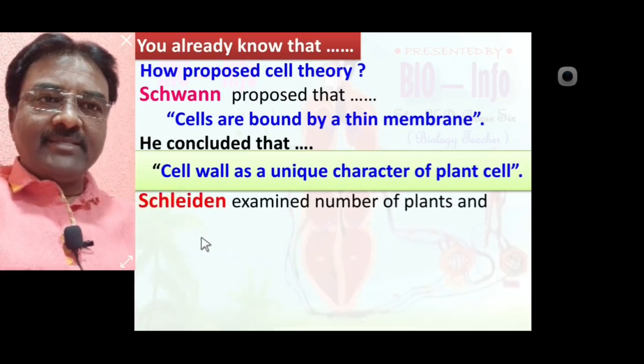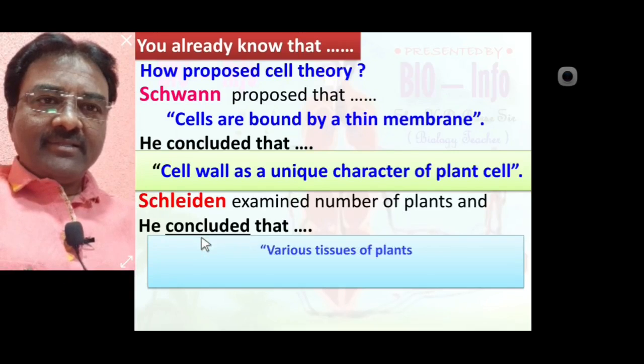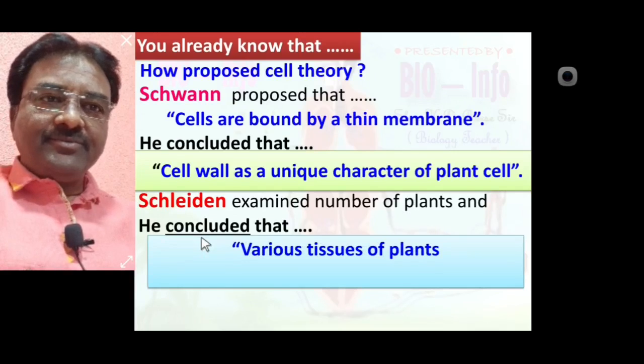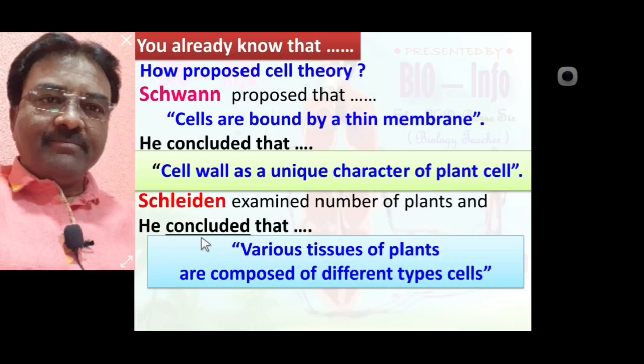And Schleiden examined a number of plants, and he concluded that various tissues of the plant are composed of different types of cells. This is the conclusion of Schleiden, while cell wall as a unique character of plant cell is one of the conclusions of Schwann.